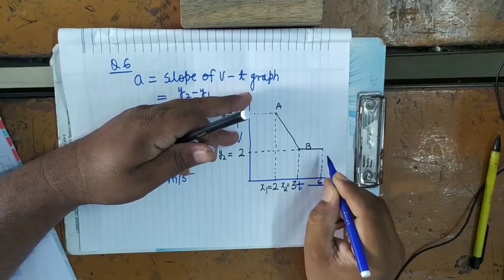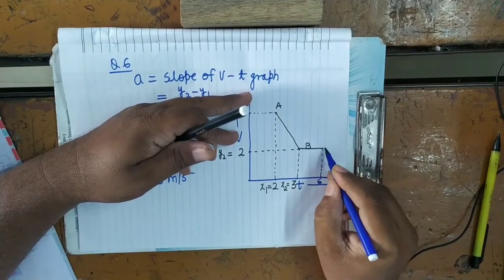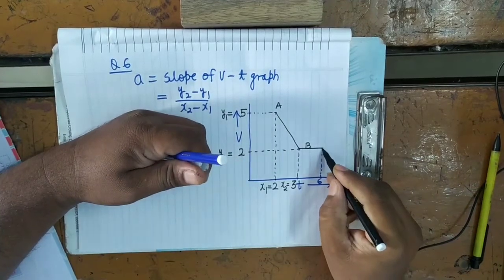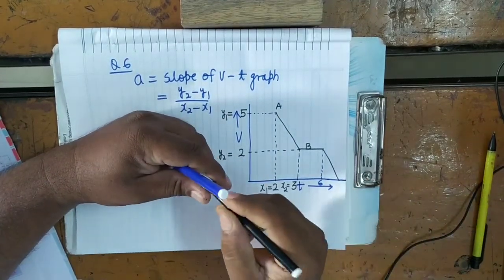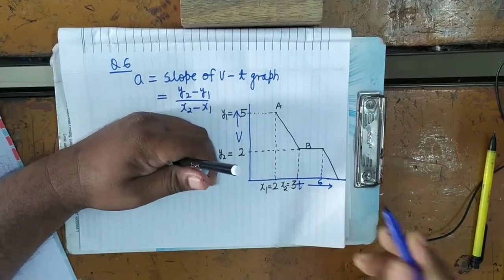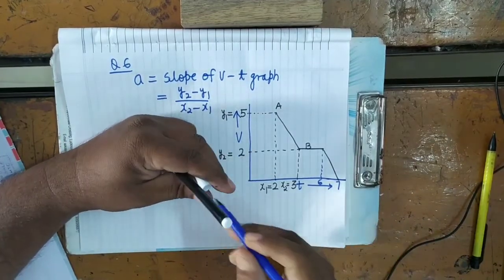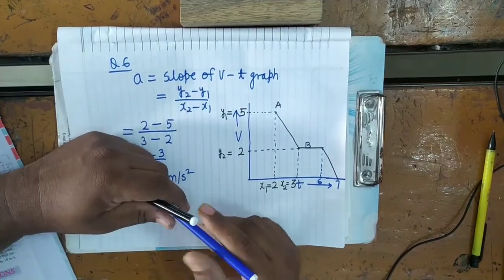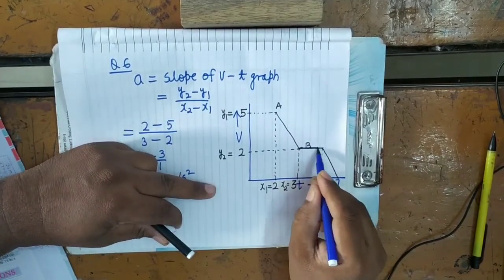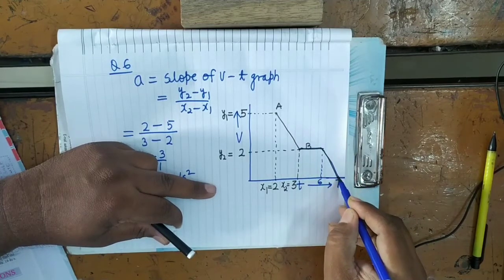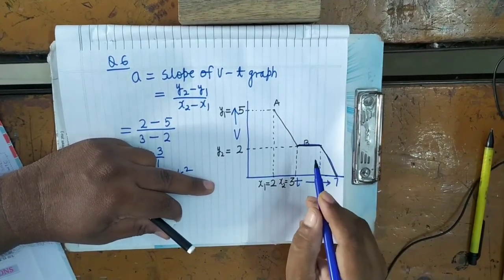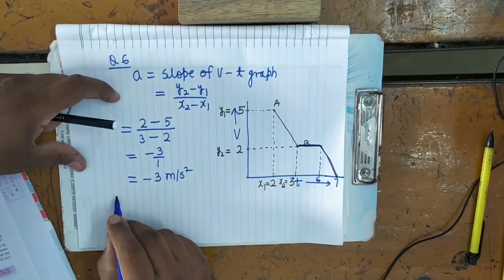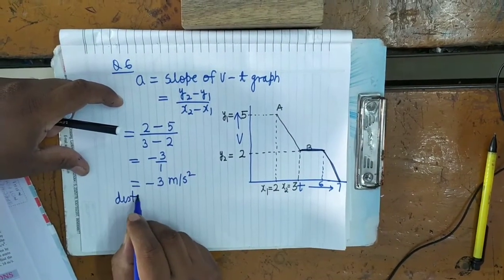Here it is 6 and then this point is 7. Last 4 seconds, what is the graph? If you see, in the last 4 seconds, the graph is this, that I am making here. So as you know, we can find distance traveled by the area under the velocity time graph.